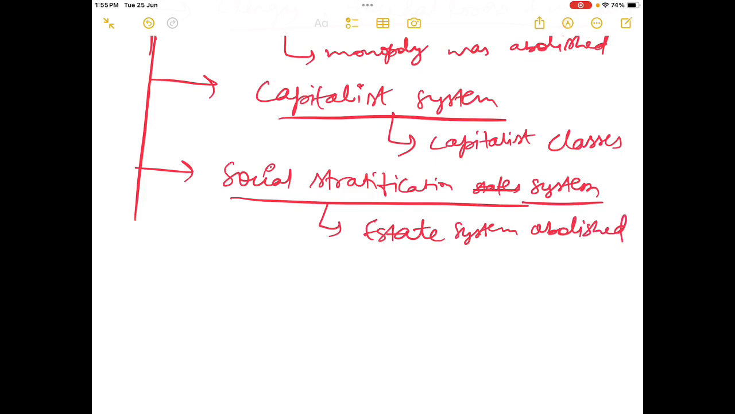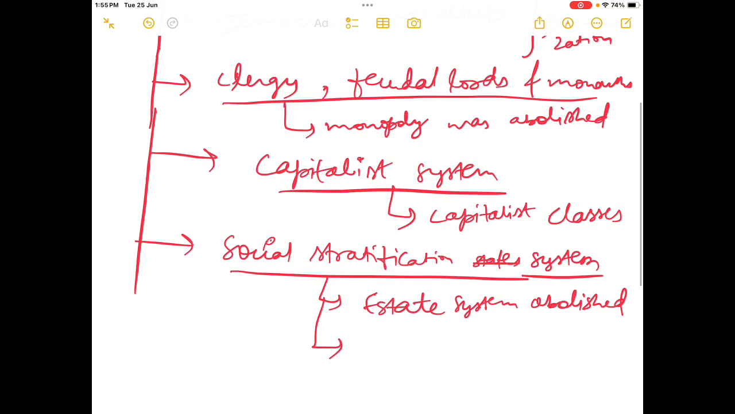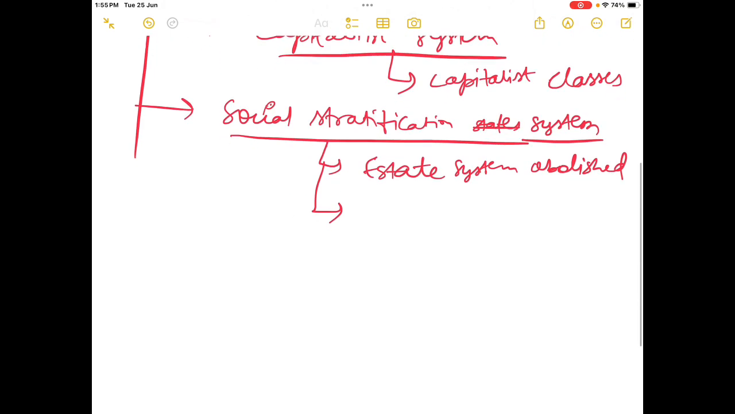After that, the position of the middle class changed, and new classes emerged, mainly consisting of merchants, traders, bankers, lawyers, and manufacturers. Their positions got strengthened. The state system was abolished, and the monopoly of the feudal lords and clergy got abolished. Now the new middle classes developed.